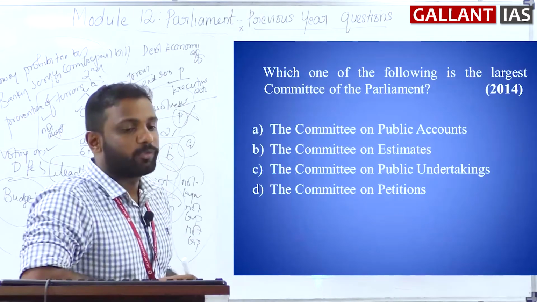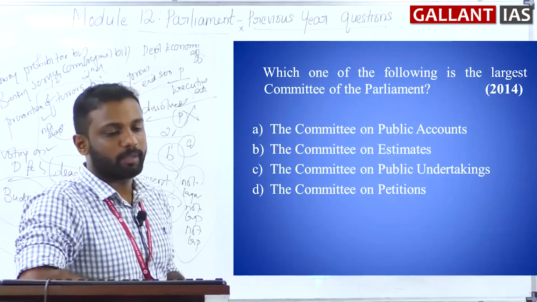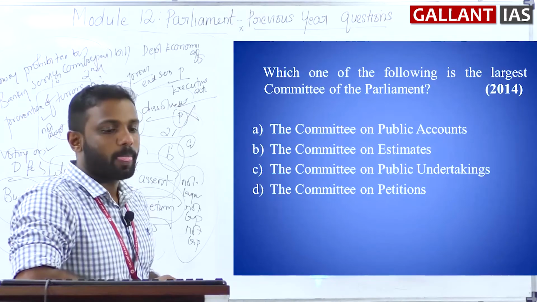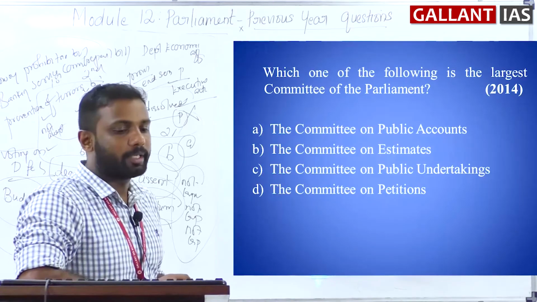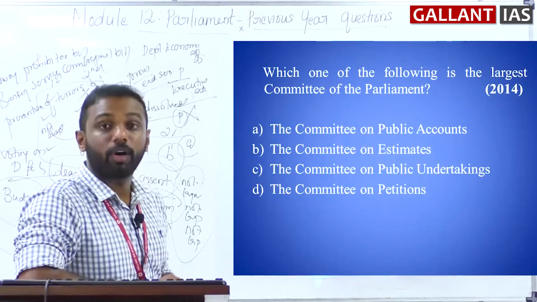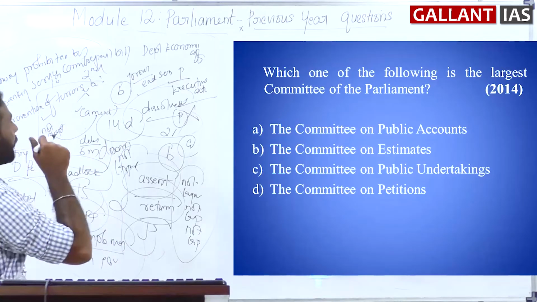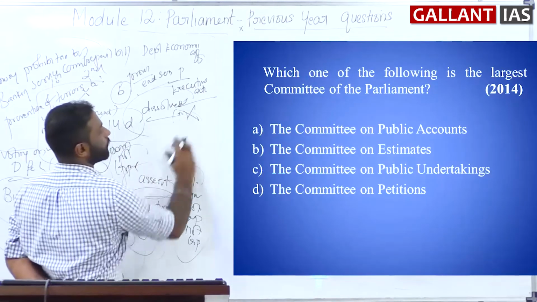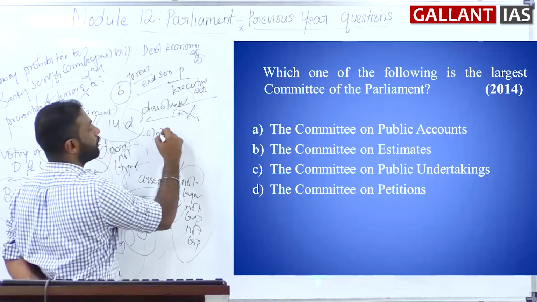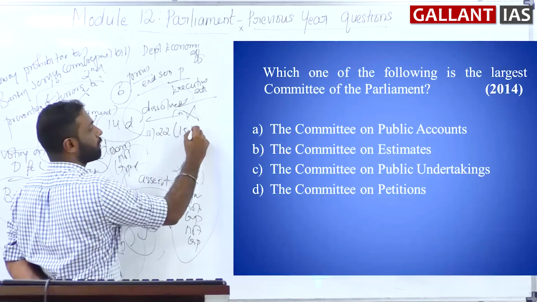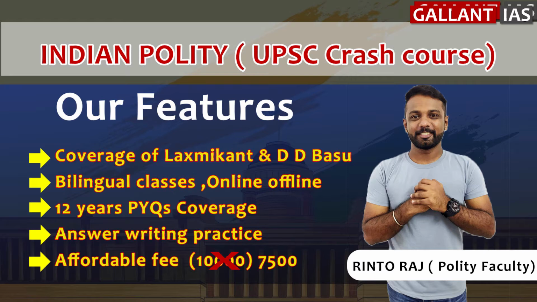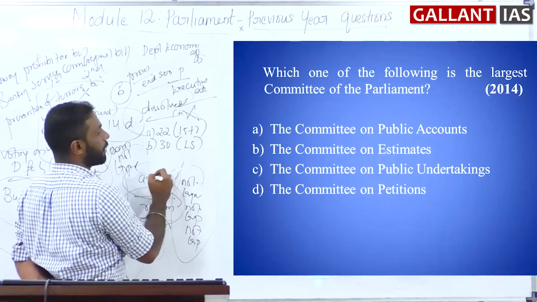Okay. Which one of the following is the largest committee of the Parliament? Committee on Public Accounts, Committee on Estimates, Committee on Public Undertakings, Committee on Petitions. Regarding Committee on Public Accounts, it has 22 members, 15 from Lok Sabha and 7 from Rajya Sabha. Committee on Estimates, it has 30 members, all are from Lok Sabha.